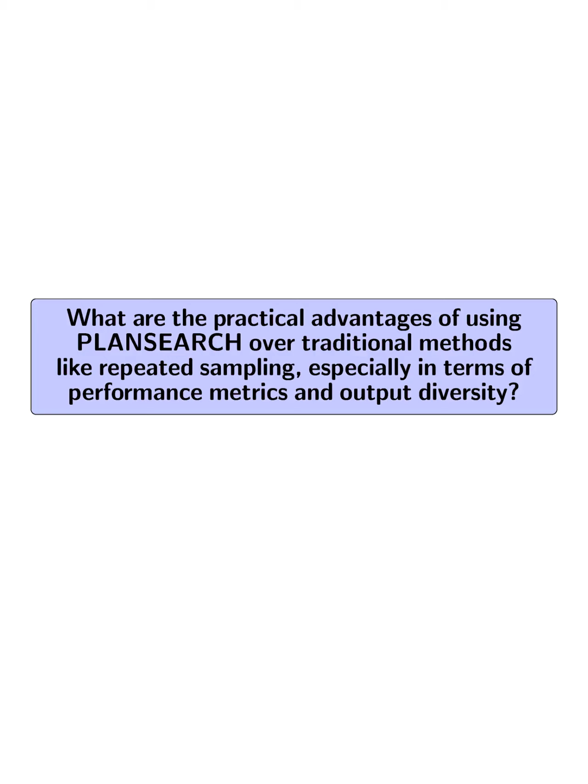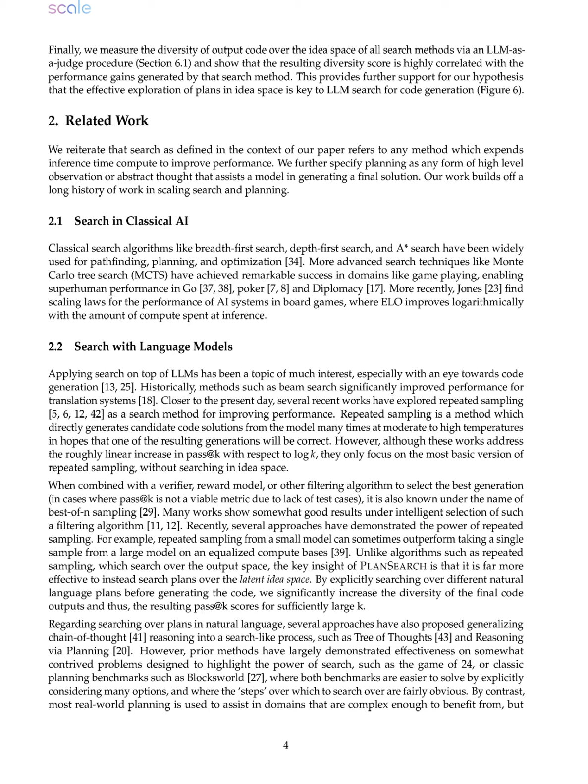What are the practical advantages of using PLANSEARCH over traditional methods like repeated sampling, especially in terms of performance metrics and output diversity? PLANSEARCH offers significant practical advantages over traditional methods like repeated sampling, particularly in enhancing performance metrics and output diversity.